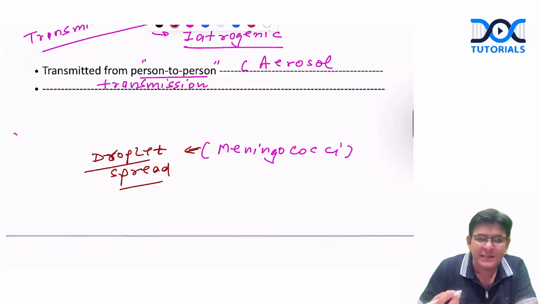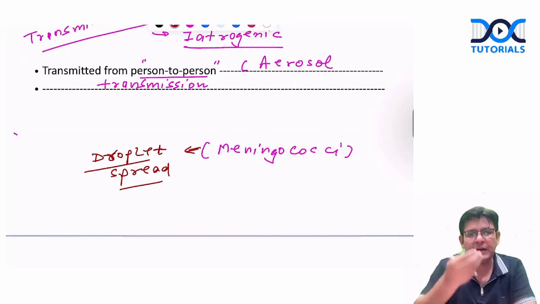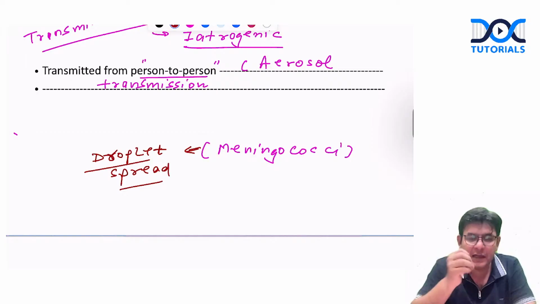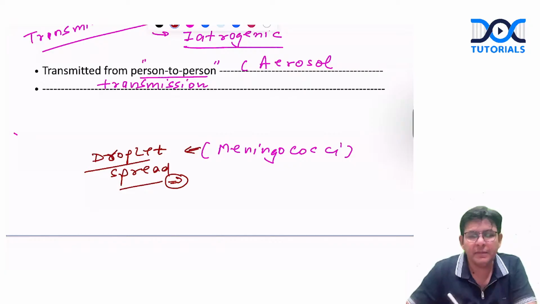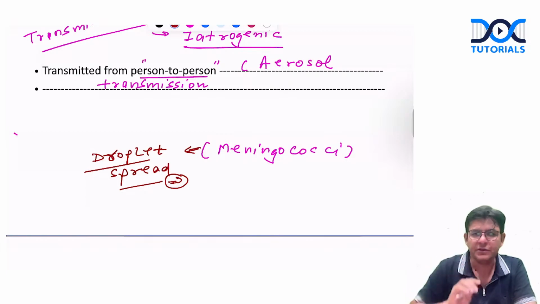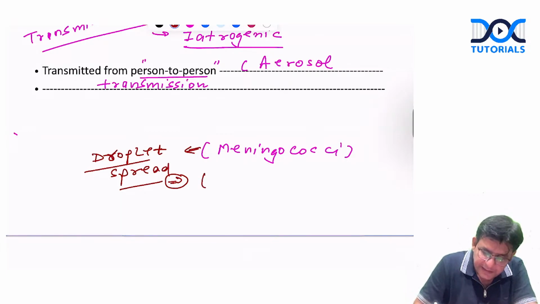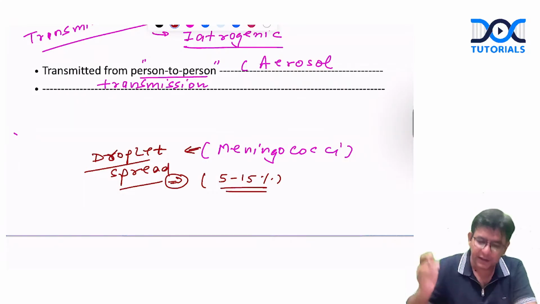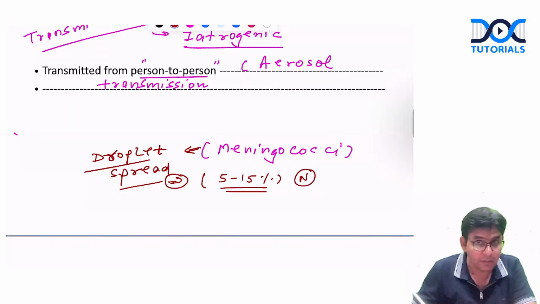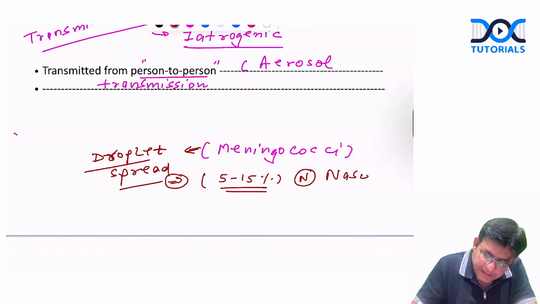Somebody sneezes. In that particular sneeze, droplets are produced and they are inhaled, and there is a transmission through the nasopharynx. It is said that in our general population, 5 to 15% of individuals moving here and there, healthy and normal, are nasopharyngeal carriers.